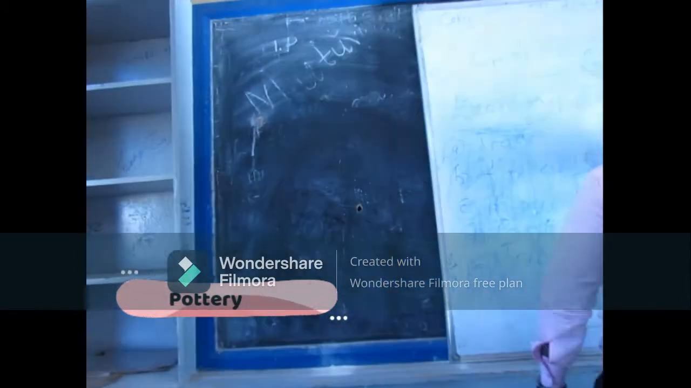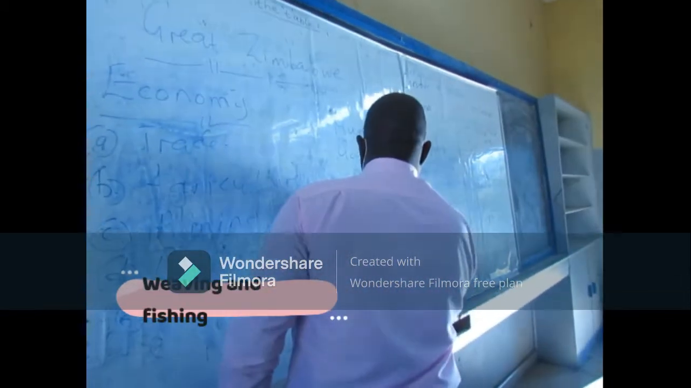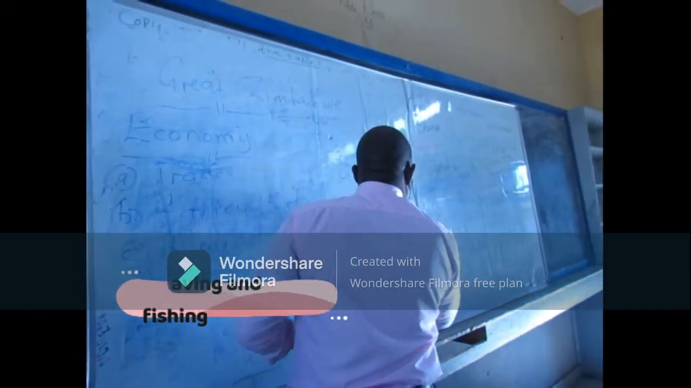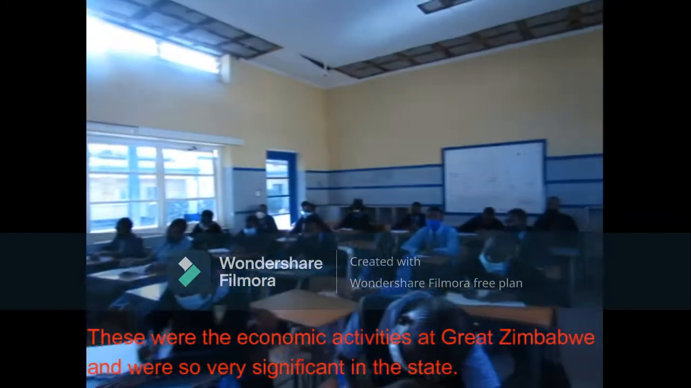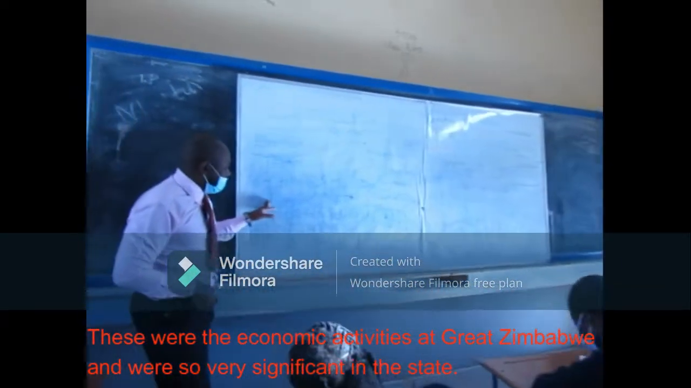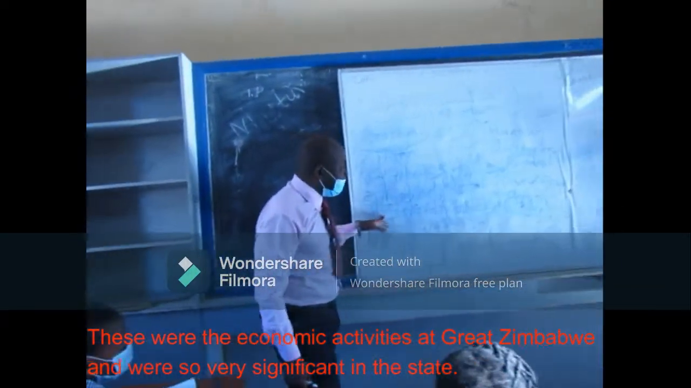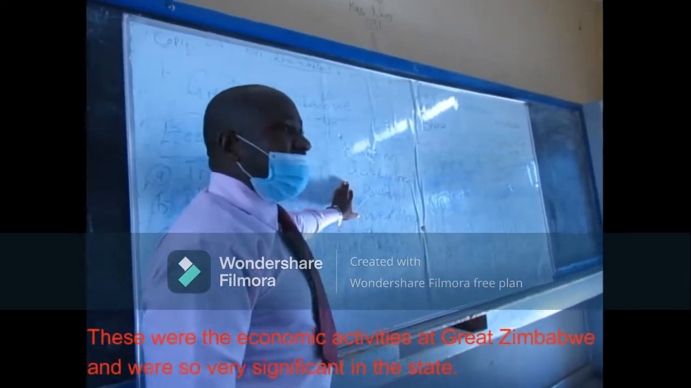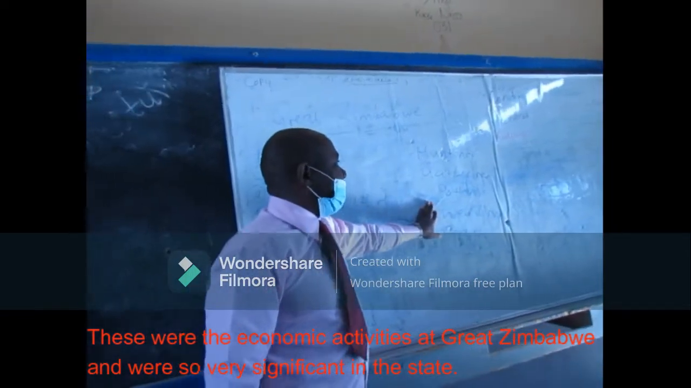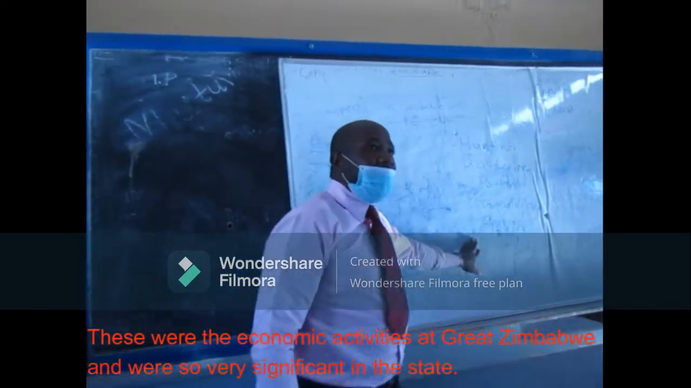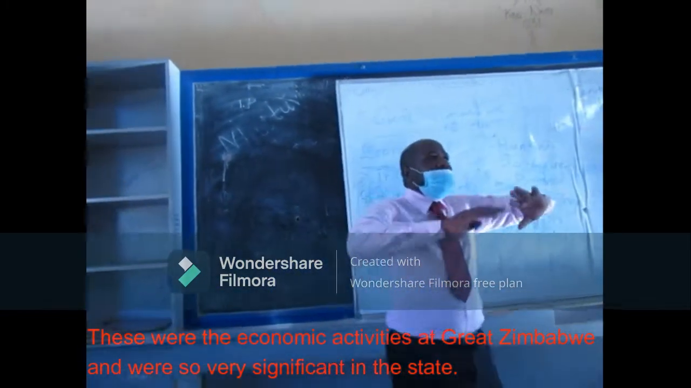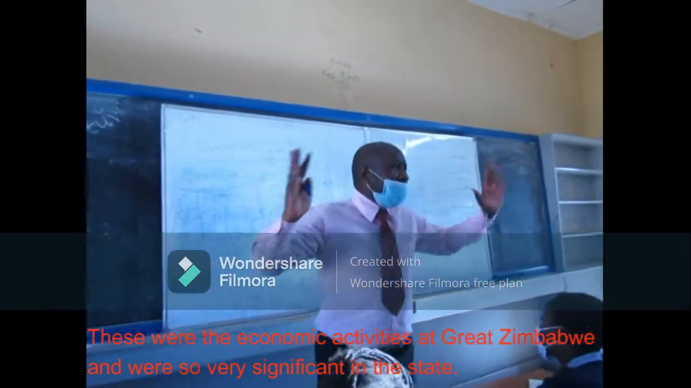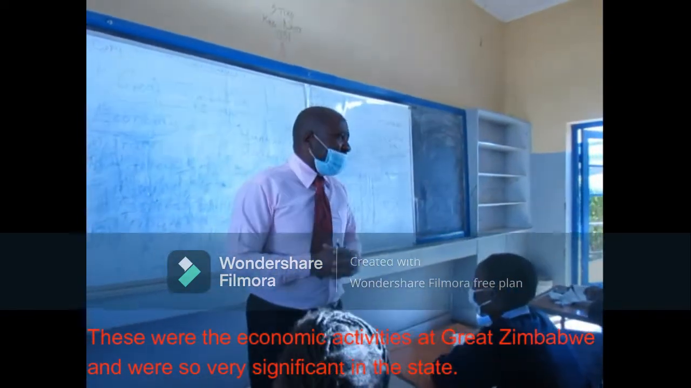Pottery, weaving, and what? Fishing. So the economy of Great Zimbabwe was dominated by trade. These people were involved in agriculture, mining, pastoralism, attribute payment, hunting, gathering, pottery, weaving, and also fishing. So these economic activities were significant. They were so important at Great Zimbabwe.